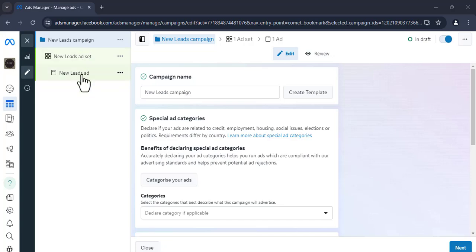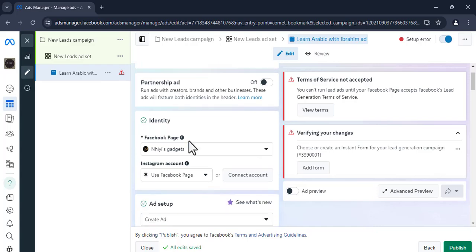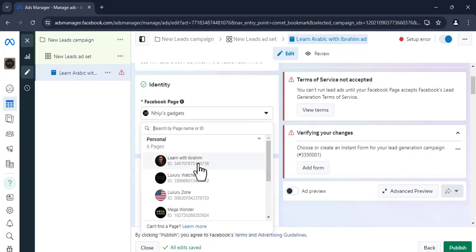In my case, I'm going to choose the ads. For the ads, I can rename it. So I can call it Learn Arabic with Ibrahim. Then I'm going to come down and choose the Facebook page. In this case, the page I want to choose is Learn with Ibrahim.